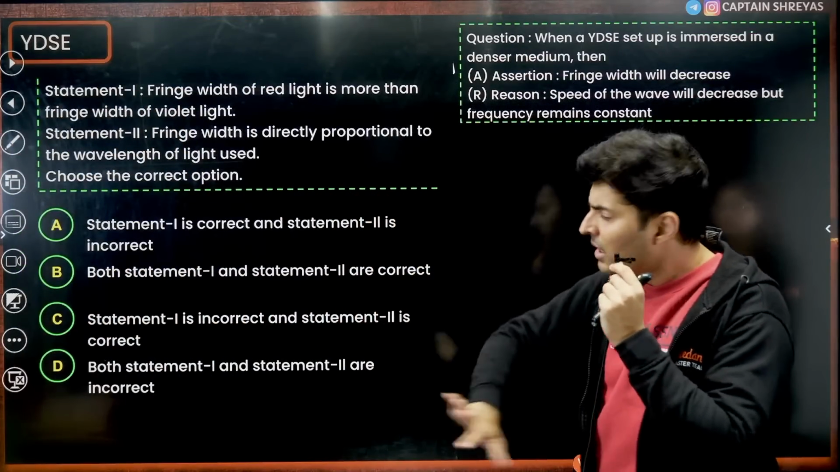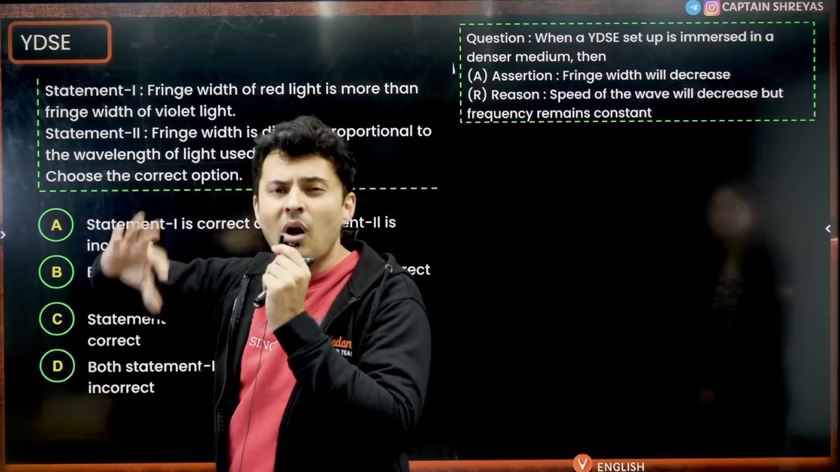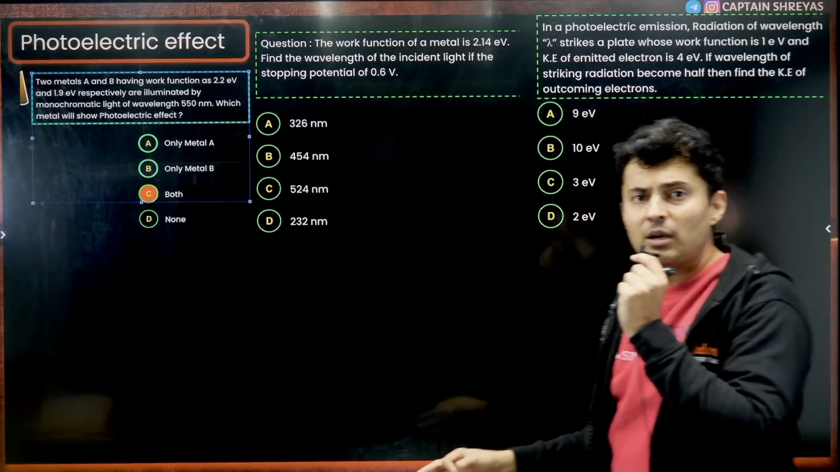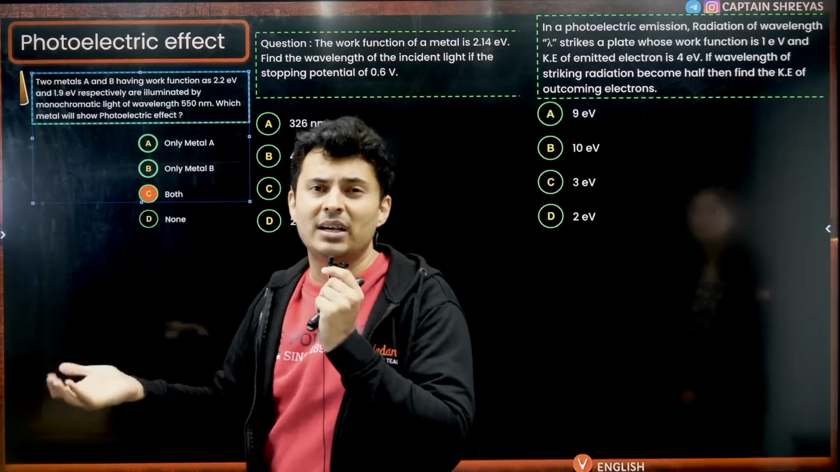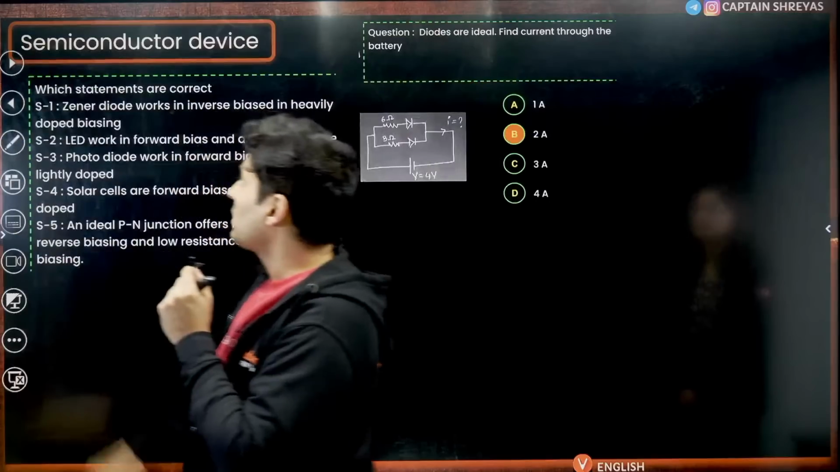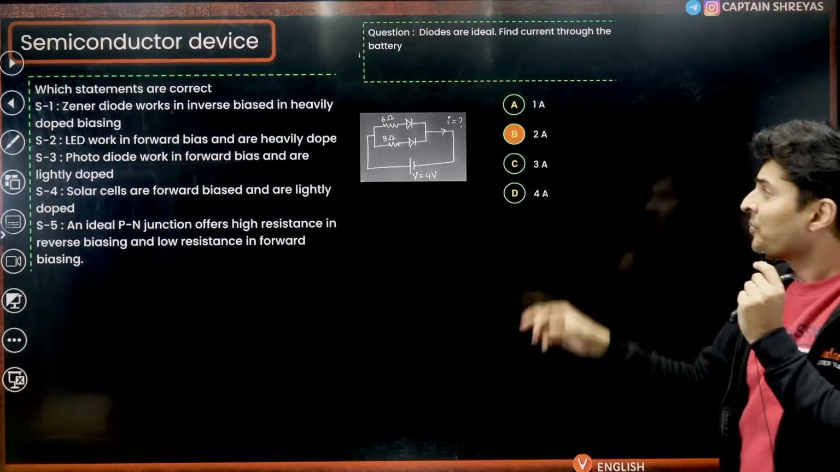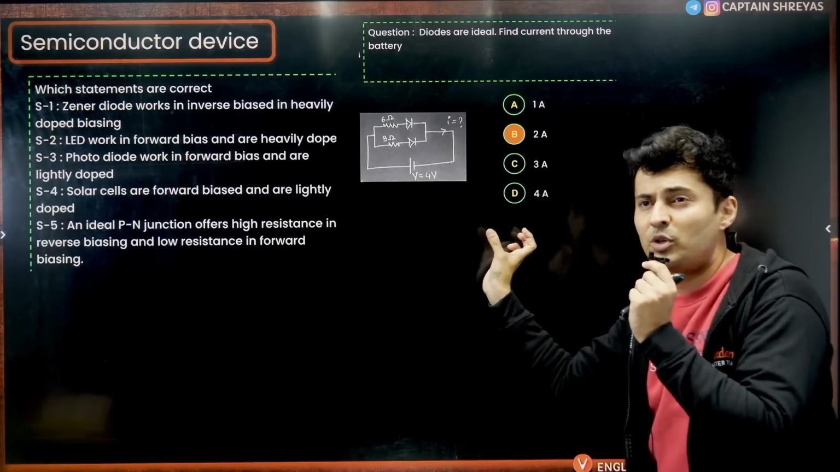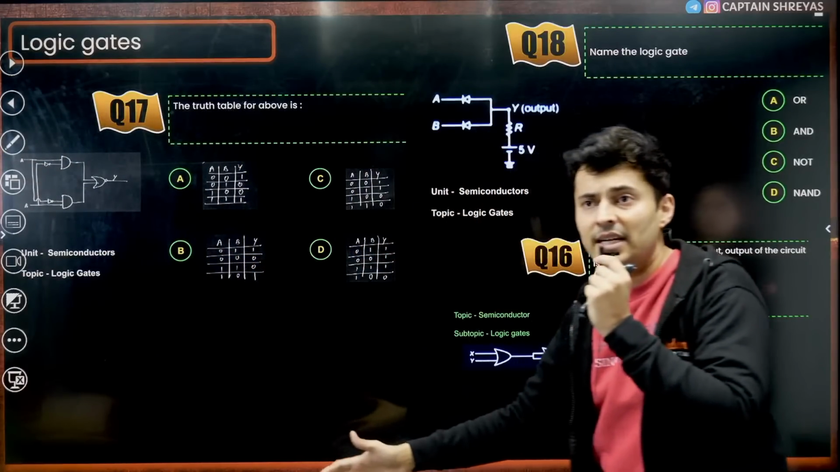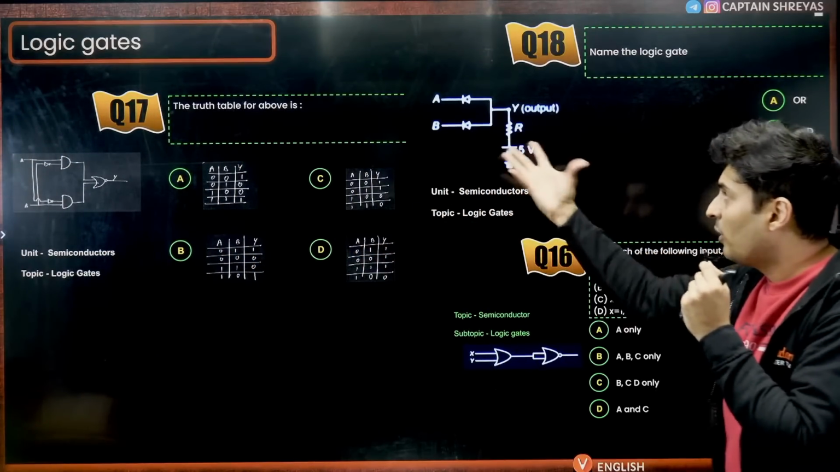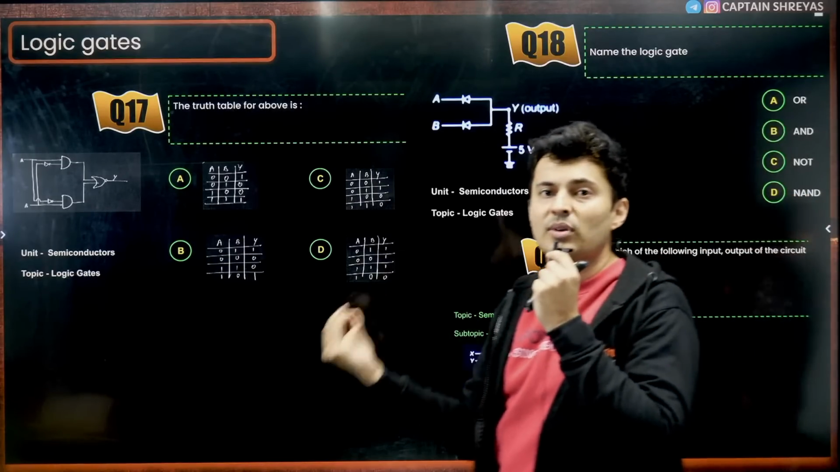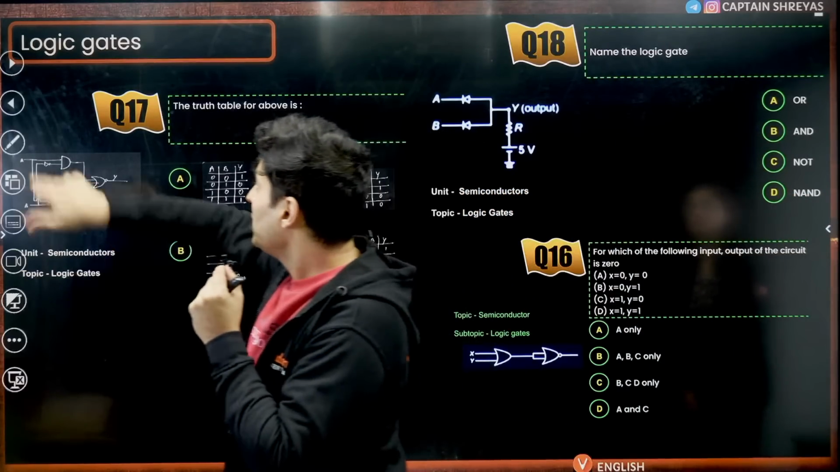Young's double slit experiment, usually the questions were statement based or direct formula based. Then photoelectric effect, the direct photoelectric equation was given and you were asked to find different things, and we have repeated these kinds of questions many times in our mock tests. Semiconductor based questions where diodes are given, you have to find the current distribution, or basically statement based questions. And lastly, the logic gates, where the truth table or the type of diode is asked, or what kind of operation is being performed. So logic gates was again heavily repeated. All right, so that's about physics.